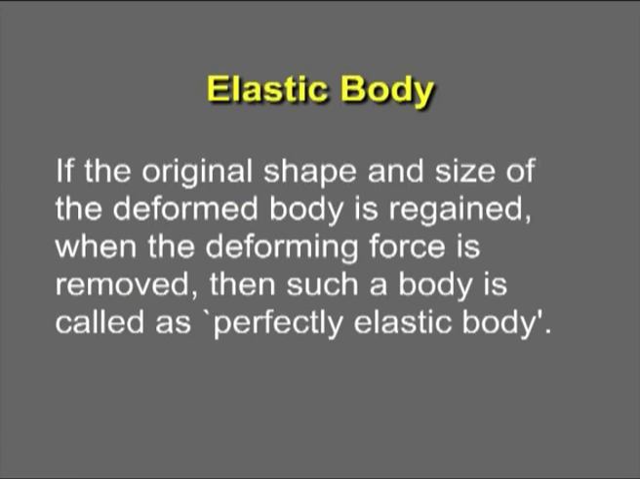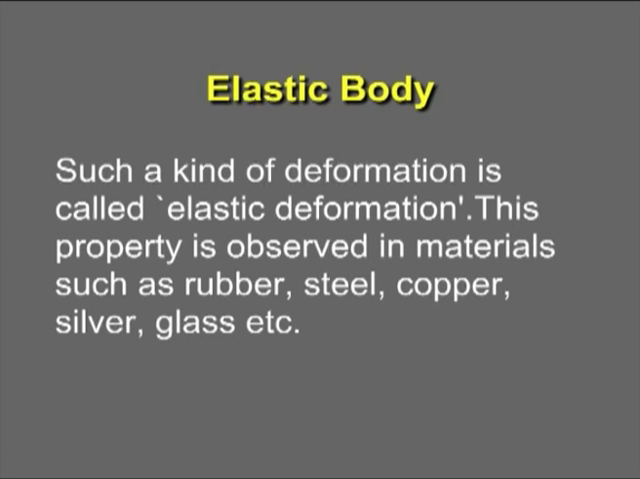If the original shape and size of the deformed body is regained when the deforming force is removed, then such a body is called a perfectly elastic body. Such a kind of deformation is called elastic deformation. This property is observed in materials such as rubber, steel, copper, silver, glass, etc.